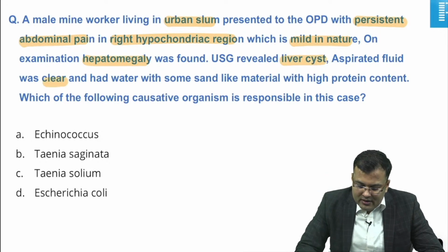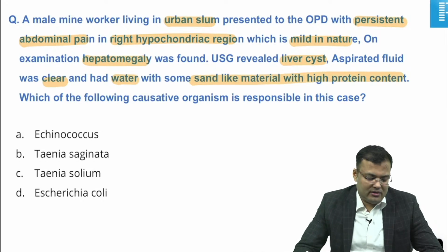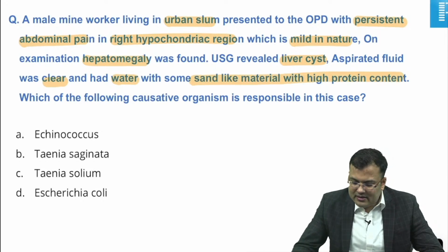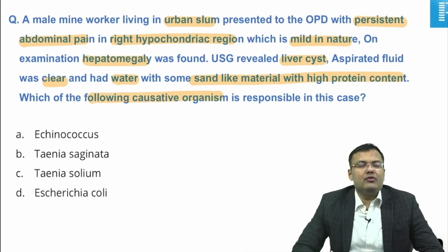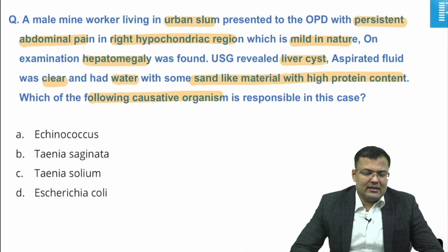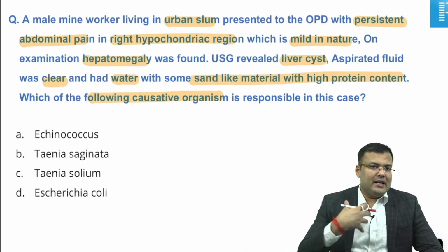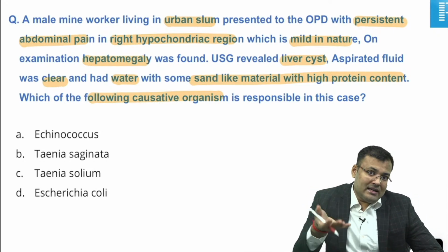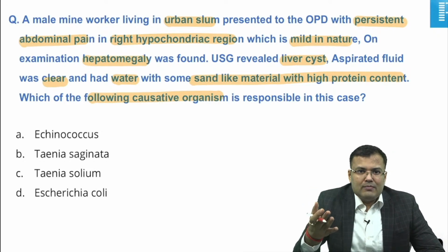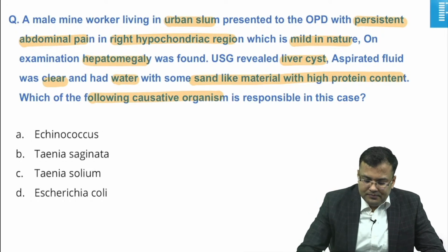Aspiration was clear water with some sand-like material, high protein content. So, guys, obviously it is a hydatid cyst. Causative organism, all of you know that for hydatid cyst the causative organism is Echinococcus granulosus, and if the patient is having malignant hydatidosis, it is Echinococcus multilocularis.